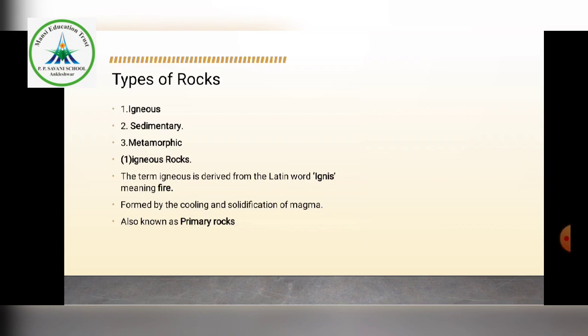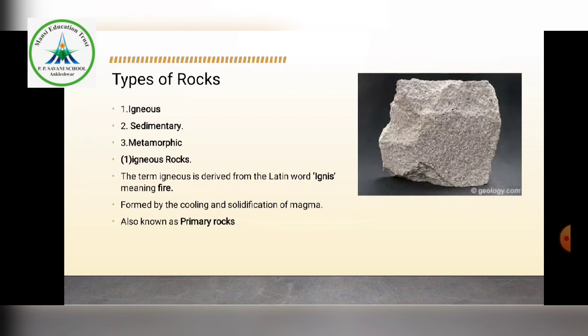It is also known as primary rocks. One thing is very important: which rock is also called primary rock? It is nothing but igneous rock. Once again, why is it called igneous? It's derived from the Latin word ignis, meaning fire, formed by the cooling and solidification of magma, and also known as primary rocks. You can see this type of rock in the picture; this is igneous rock. Okay, can we move on?